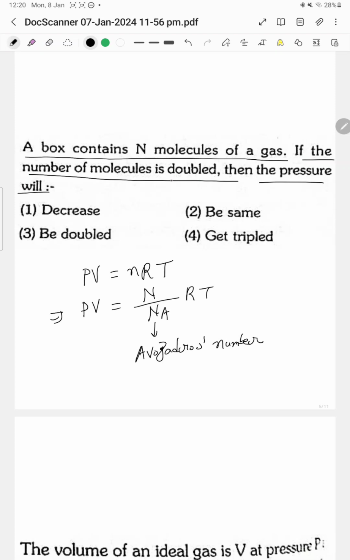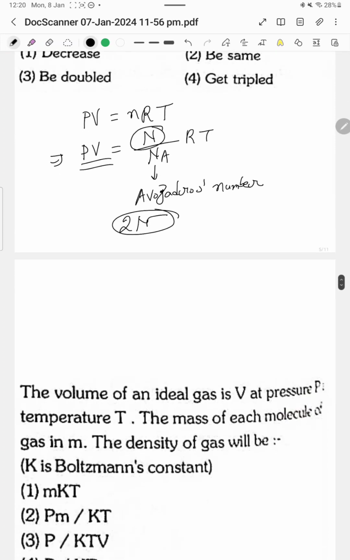And here the condition is, if the number of molecules is doubled, so N will be 2N. From here we see that if V is constant, then P varies as N, because NA is also constant, Avogadro's number 6.023 into 10 to the power 23.